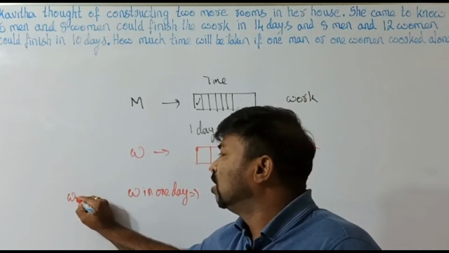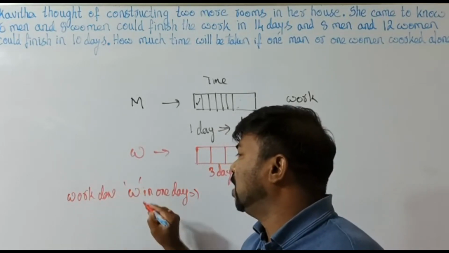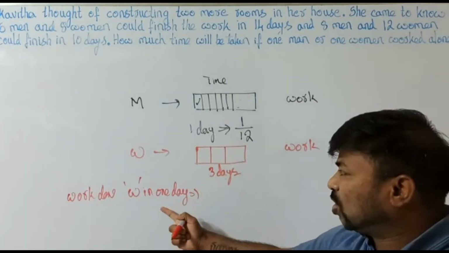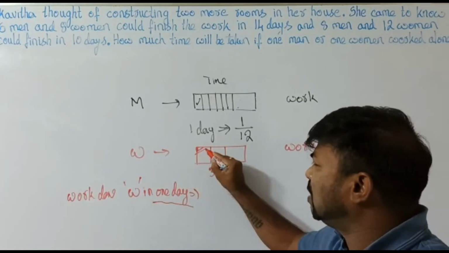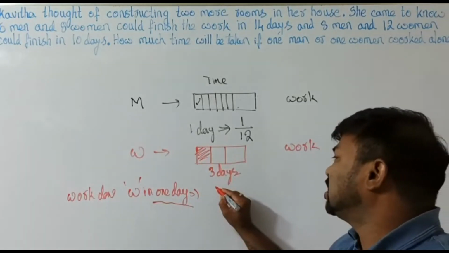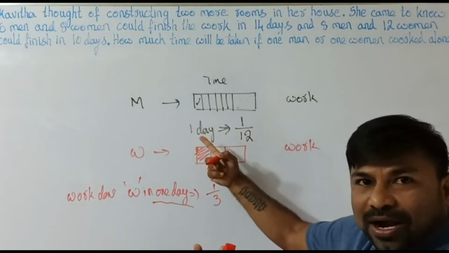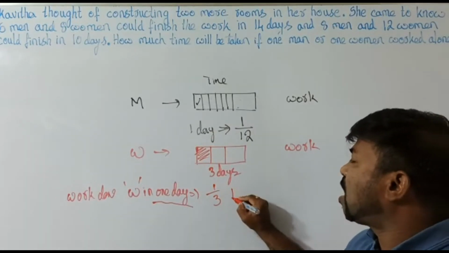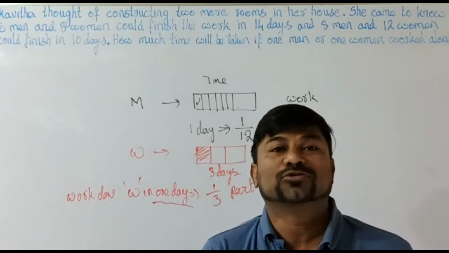If this is 3 days, what is the work done by the woman in 1 day? The first part, or one part of those 3 days, that is 1/3 part out of these 3 parts. This is the simple thing we have to remember.